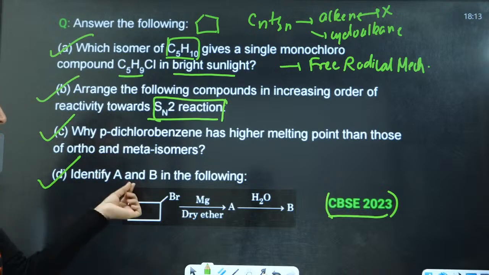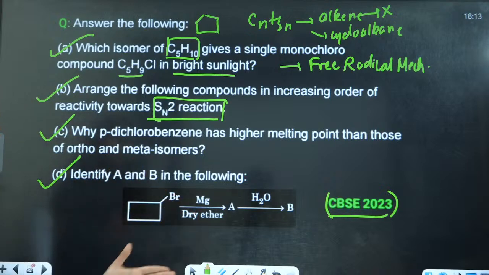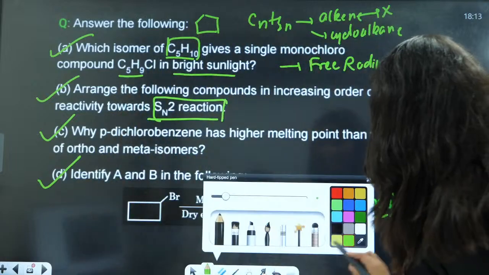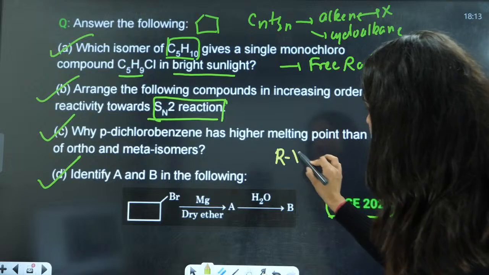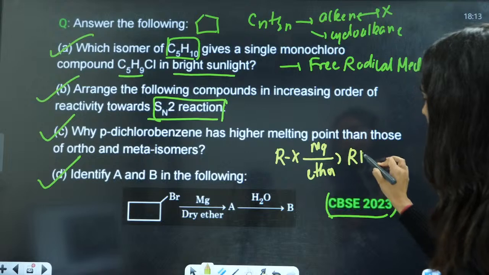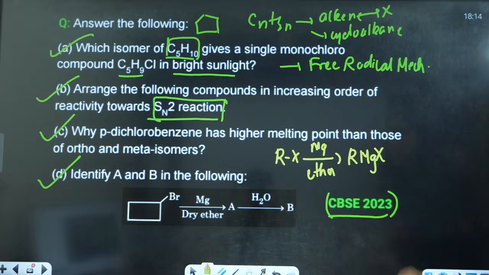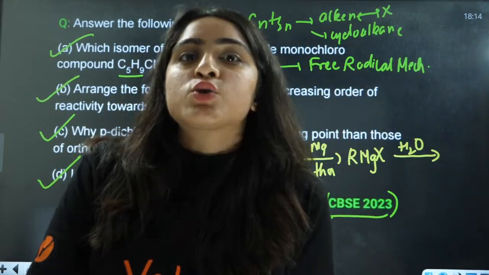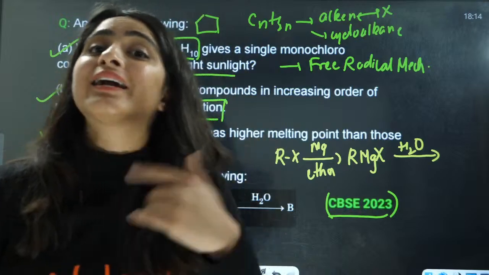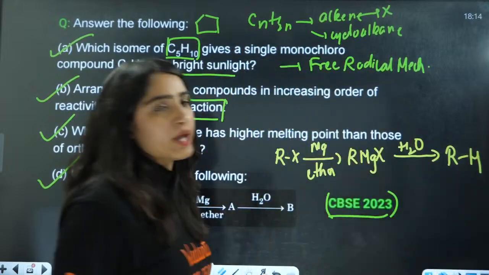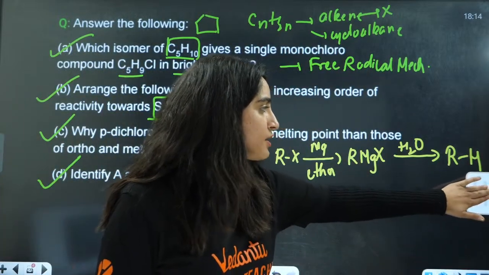Next is identify A, B in the following. So now you need to identify this. How do you identify this? Remember this reaction. You have RX in the presence of Mg and ether. It is going to form RMgX, that is the Grignard reagent. The Grignard reagent on reaction with water: it is so reactive towards water or moisture that it is going to get converted into hydrocarbons, that is RH.